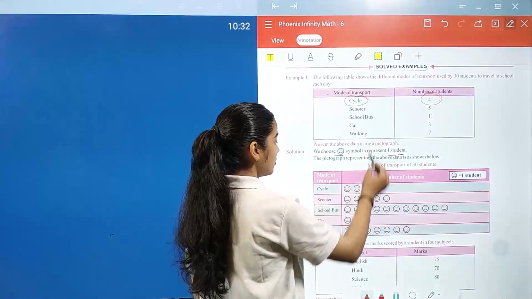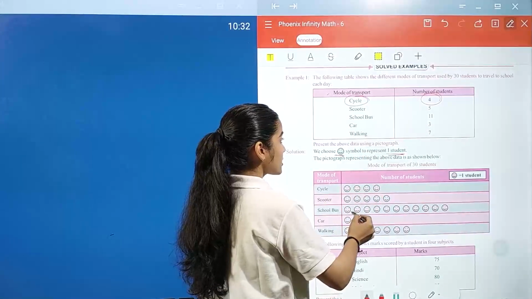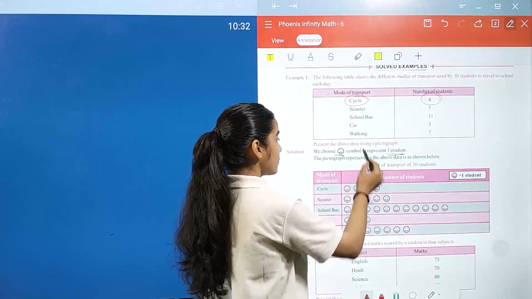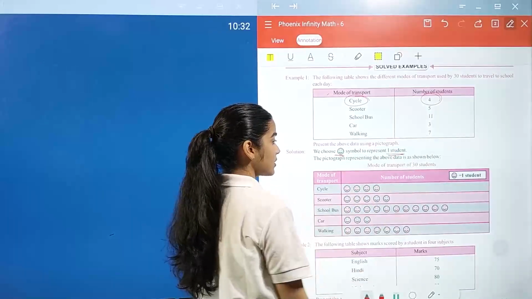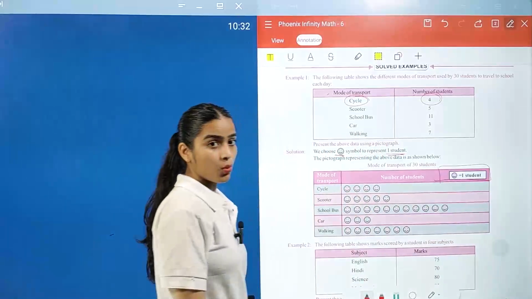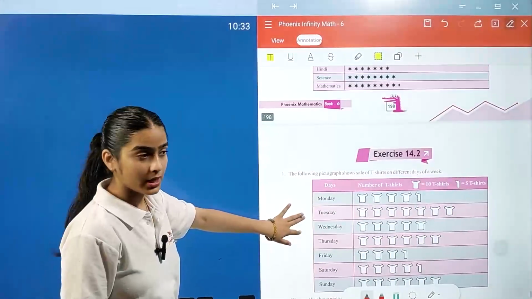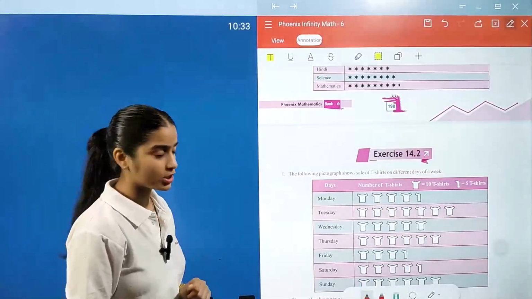Now scooter, 5 smileys. School bus, 11 smileys. For car, 3 smileys. For walking we have to draw 7 smileys, and we also mention that 1 smiley is equal to 1 student. Students, in the same way you have to represent your data. And here we have our Exercise 14.2.